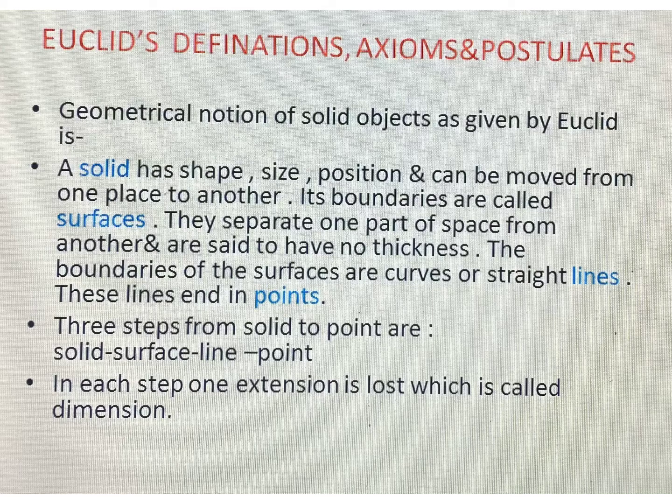The boundaries of surfaces are either curves or straight lines, and these lines end in a point. So there are three steps from solid to point: solid to surface, surface to line, and line to point. In each step, one extension is lost, that is, one dimension is lost. Let us try to understand it.